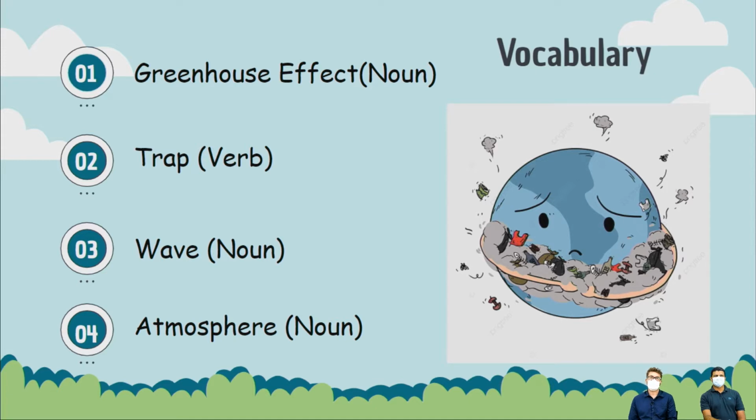And then the third, a wave. It can be a wave in the ocean, or a wave of hotness. And number 4 is atmosphere. We will learn this in the videos going ahead. But basically, if this is planet Earth, then outside the Earth there is a layer called the atmosphere.